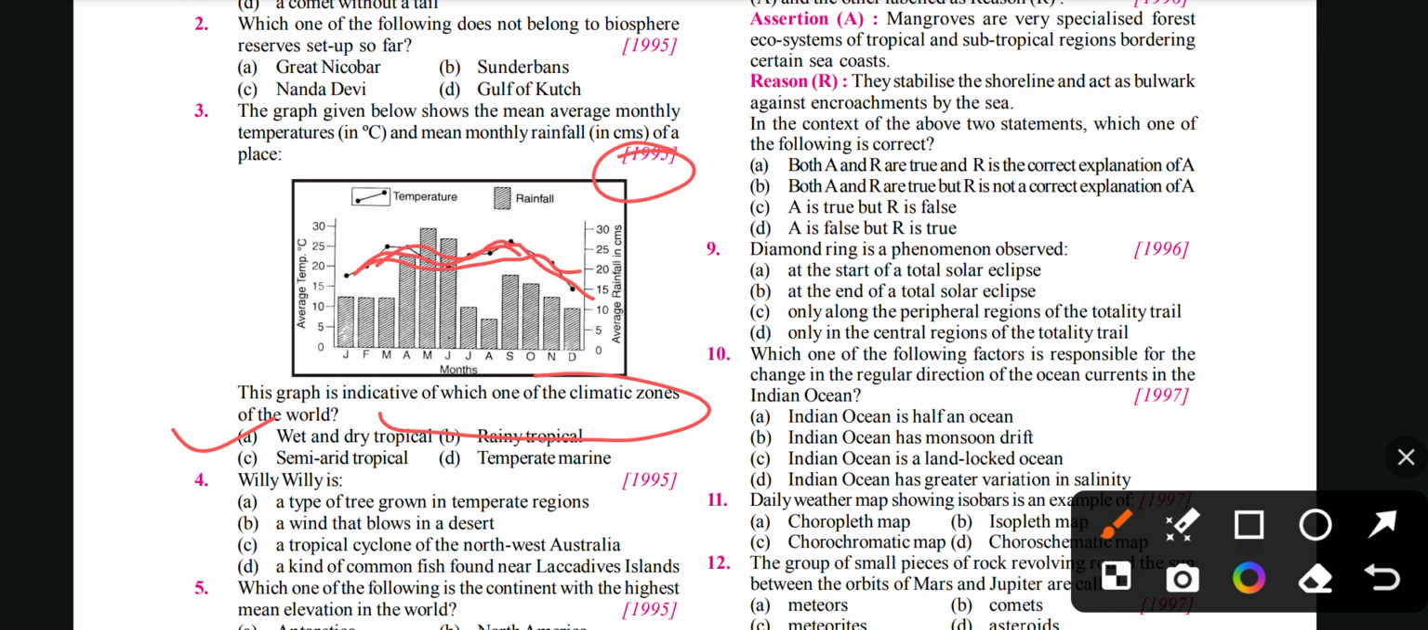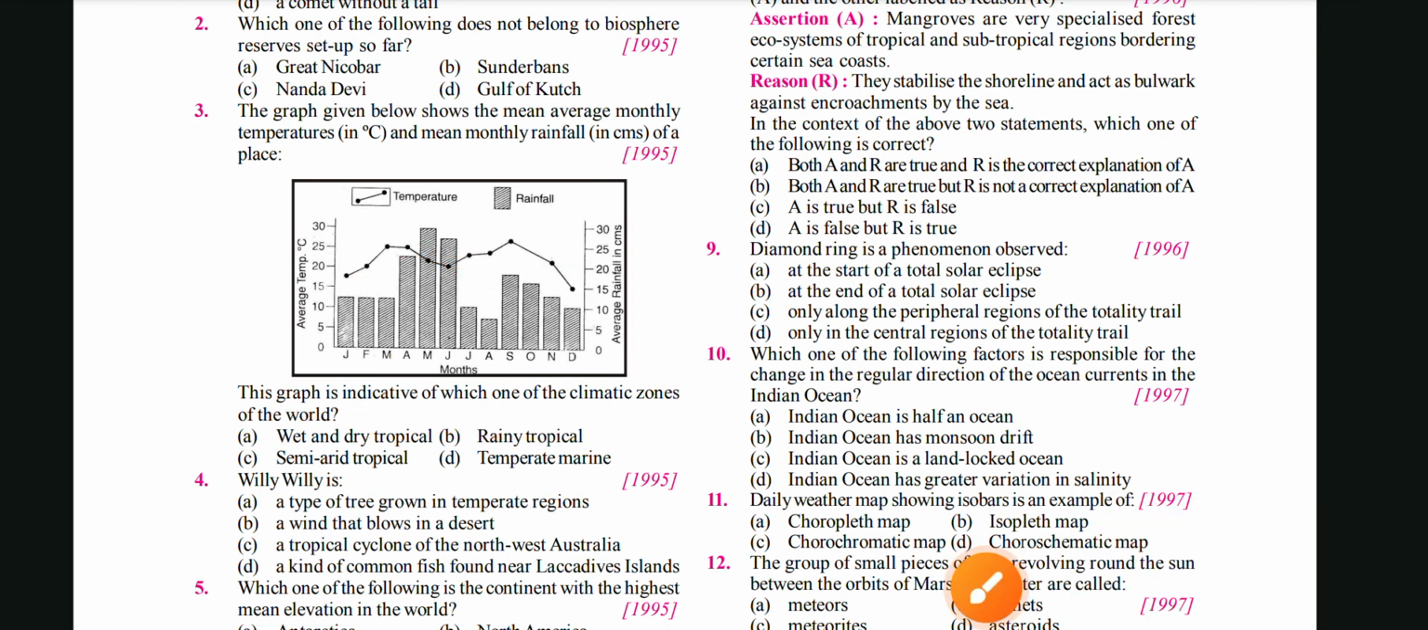Like in the graph, temperature ranges from 15 to 25 degrees Celsius. So the graph indicates wet and dry tropical region, and in this region rainfall does not exceed 25 centimeters. So rainfall is also not so much, and the temperature is also around 15 to 25 degrees Celsius. So this will be wet and dry tropical. Wet means which has more amount of humidity. Dry is like which is not finding so much water.